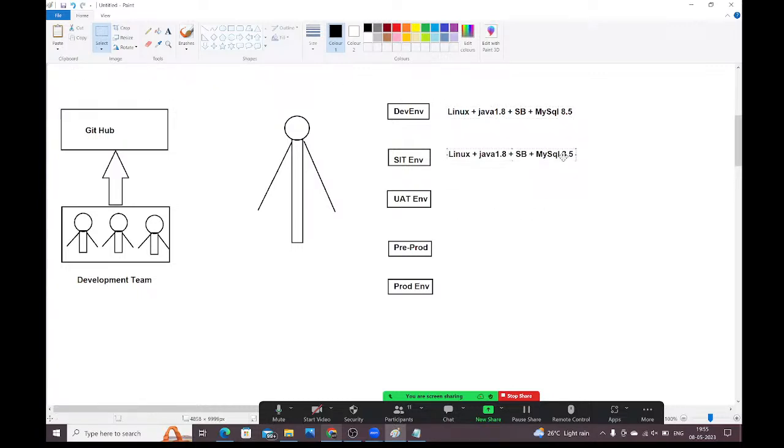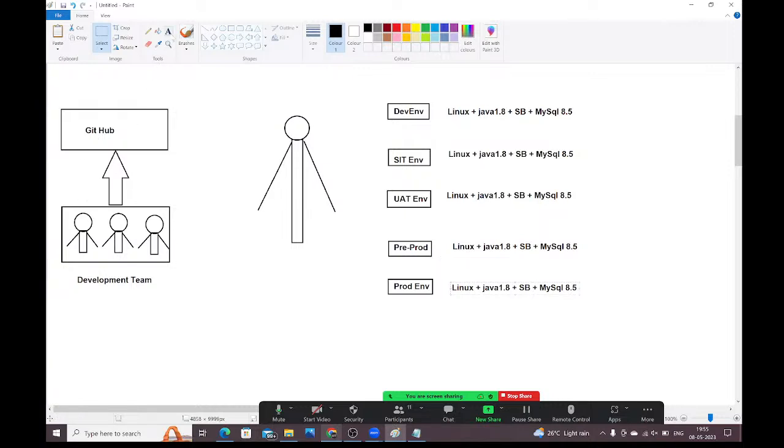is available in the SIT environment. Same configuration is available in the UAT environment. Same configuration is available in the pre-prod environment. Same configuration is available in the prod environment also, guys. Same configuration you should have in all the environments. Then only you can run the application successfully.